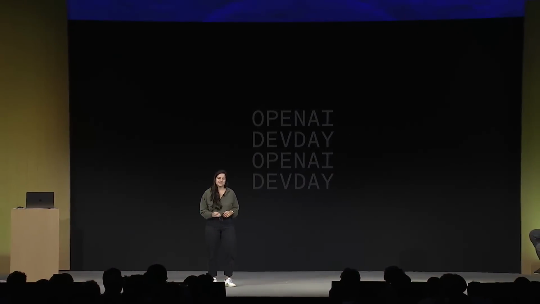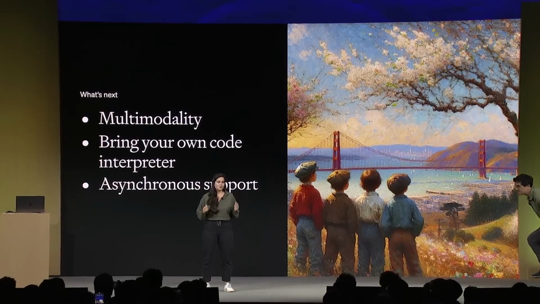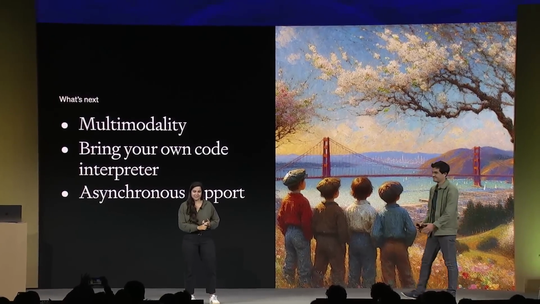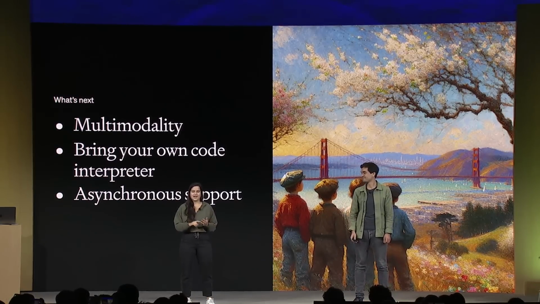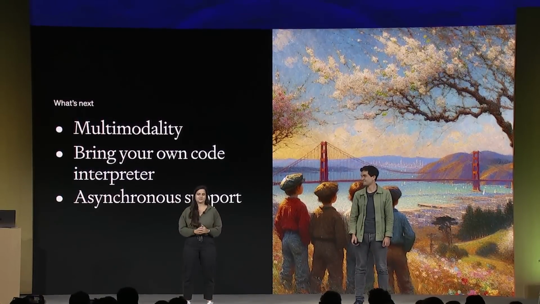Awesome, we're super excited about parallel function calling, and let's recap everything we've launched today. We're super excited to see what you build with the new Assistants API. We've added 3 new stateful primitives: the assistant for storing instructions, models, and tools, threads for keeping track of all your conversations, and messages, which are between the user and the assistant. We've also added the runs primitive for every time you want to invoke an assistant, and we've added steps, which are useful logs for rendering your UI based on what the assistant is doing. Finally, we've launched 2 new tools, Code Interpreter and Retrieval, and we've made 2 huge improvements to function calling, JSON mode, and parallel functions. We're super excited to see what you build. And now over to Olivier to tell you about what's next.